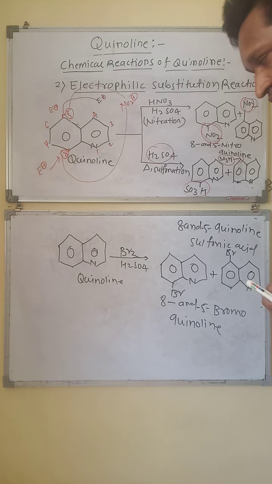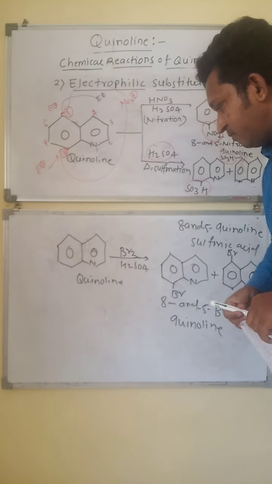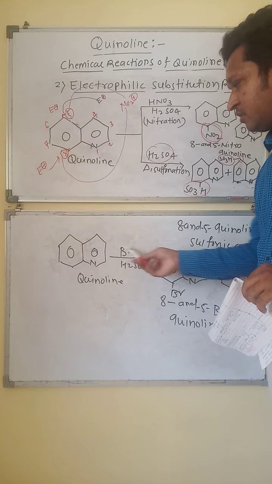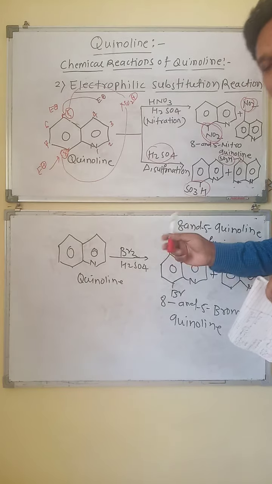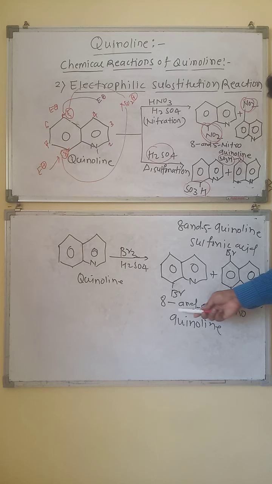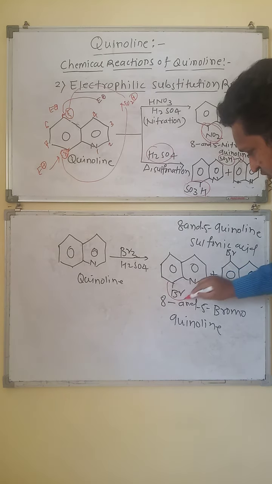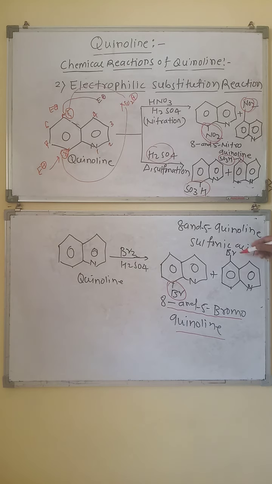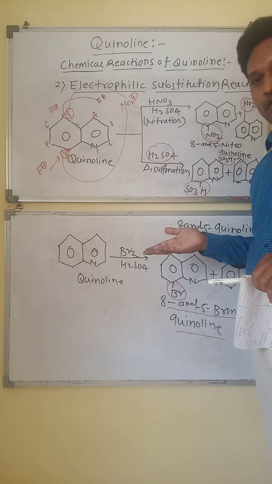Now the next is halogenation, in which we will look at bromination. It also shows electrophilic attack of the bromonium ion on the 8th and 5th positions of quinoline. So we get a mixture of two compounds: 8-bromoquinoline, where the bromonium ion attacks the 8th position as an electrophile, and 5-bromoquinoline, where the bromonium ion attacks the 5th position. So this is about the electrophilic substitution reactions of quinoline.